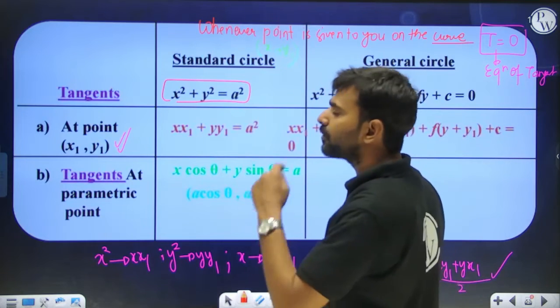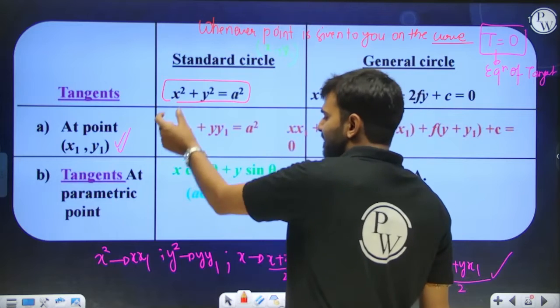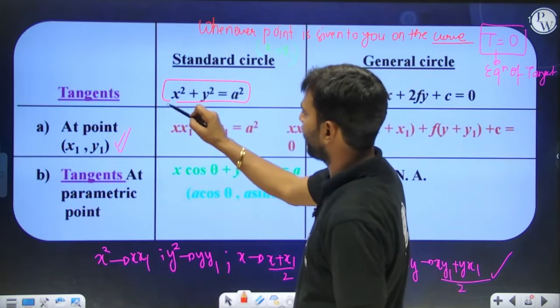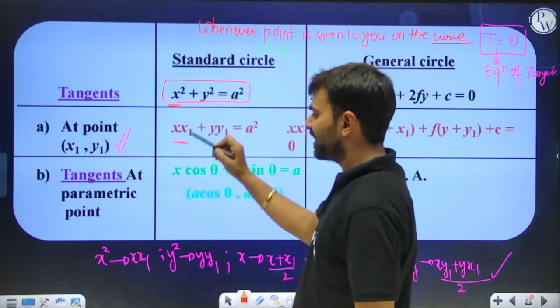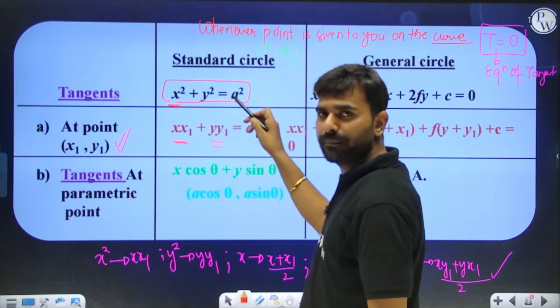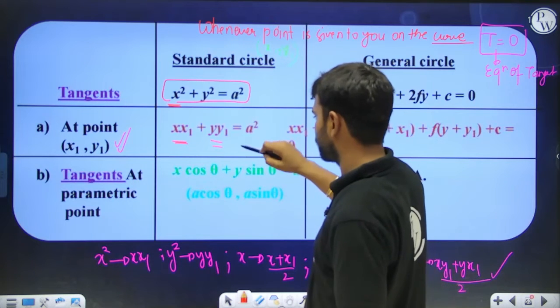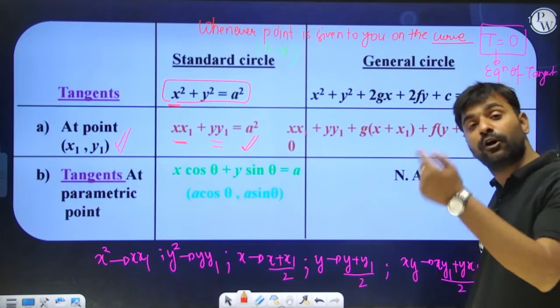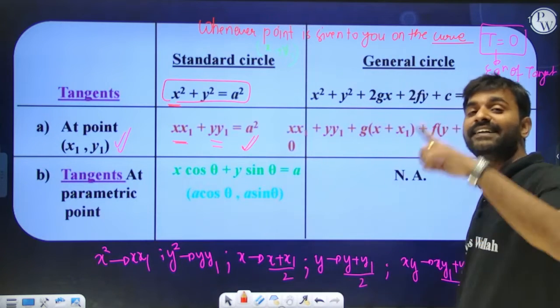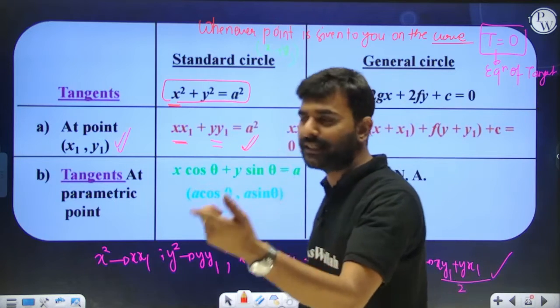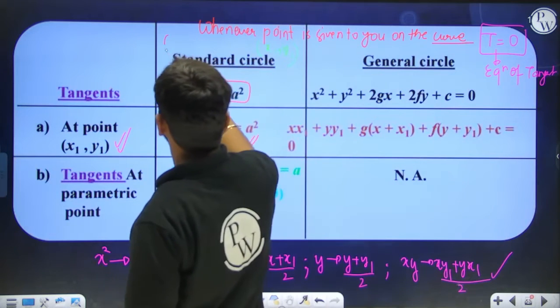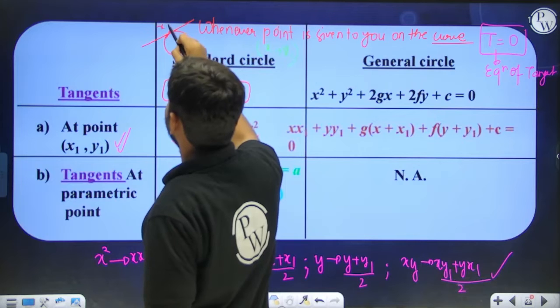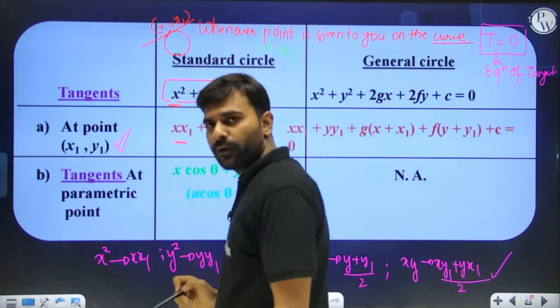In order to write down T, we replace x square by x into x1, y square by y into y1, and we keep the constant as it is. So this is the equation of the tangent. If this is the circle given to me and the point x1 comma y1 is lying on the curve, and at that point I want to draw a tangent, we can write down the equation of the tangent by T equal to 0, yes or no?